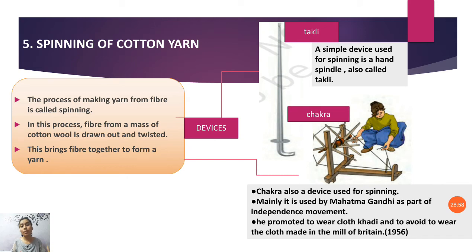Previously we used to wear British company productions, whatever they were providing, we used to buy from them. We used to forget our culture. But Gandhiji promoted everyone to wear khadi. Khadi means pure cotton, and to avoid wearing cloths made in Britain.